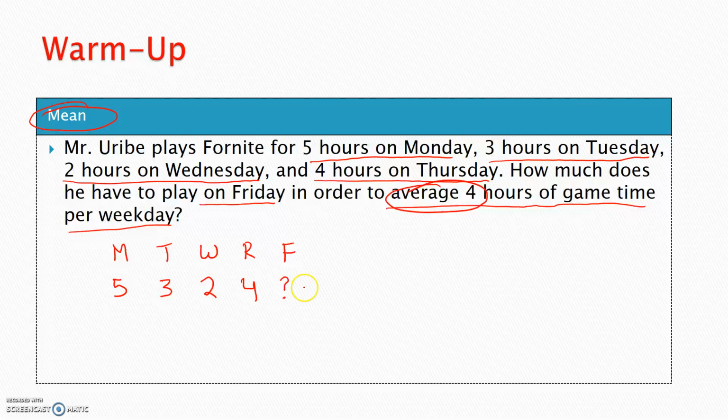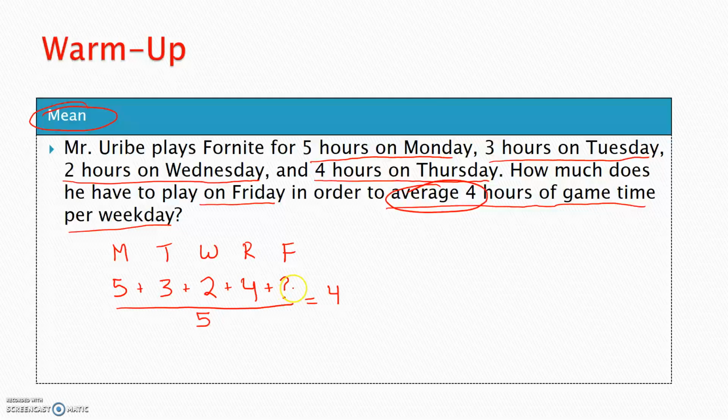Now, again, you could go through and try and guess for Friday, right? What that number has to be. Add them all up, divide by how many. That's how we take the mean. All right, but here's the way that we want to approach this. Well, if I add all of the days here, Monday, Tuesday, Wednesday, Thursday, and that Friday, that's my unknown, that's my question mark. Remember, I can actually use a variable. I should have used x there. If I add all of these numbers up, 1, 2, 3, 4, 5, and I divide by 5 days, it's going to give me my average of 4. So again, that's essentially what we're doing.